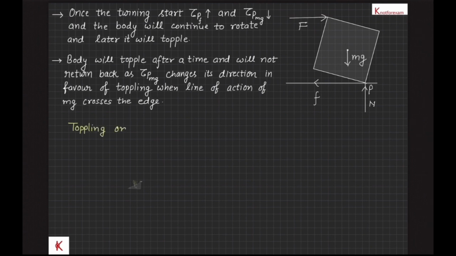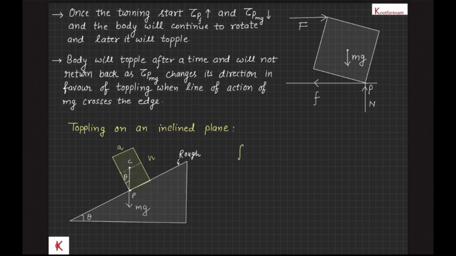Let's see an example of toppling on an inclined plane. We can see from the diagram that the line of action of mg crosses the edge at P when the angle theta is greater than tan inverse of a upon h, and in this case the torque of mg about P will favor toppling